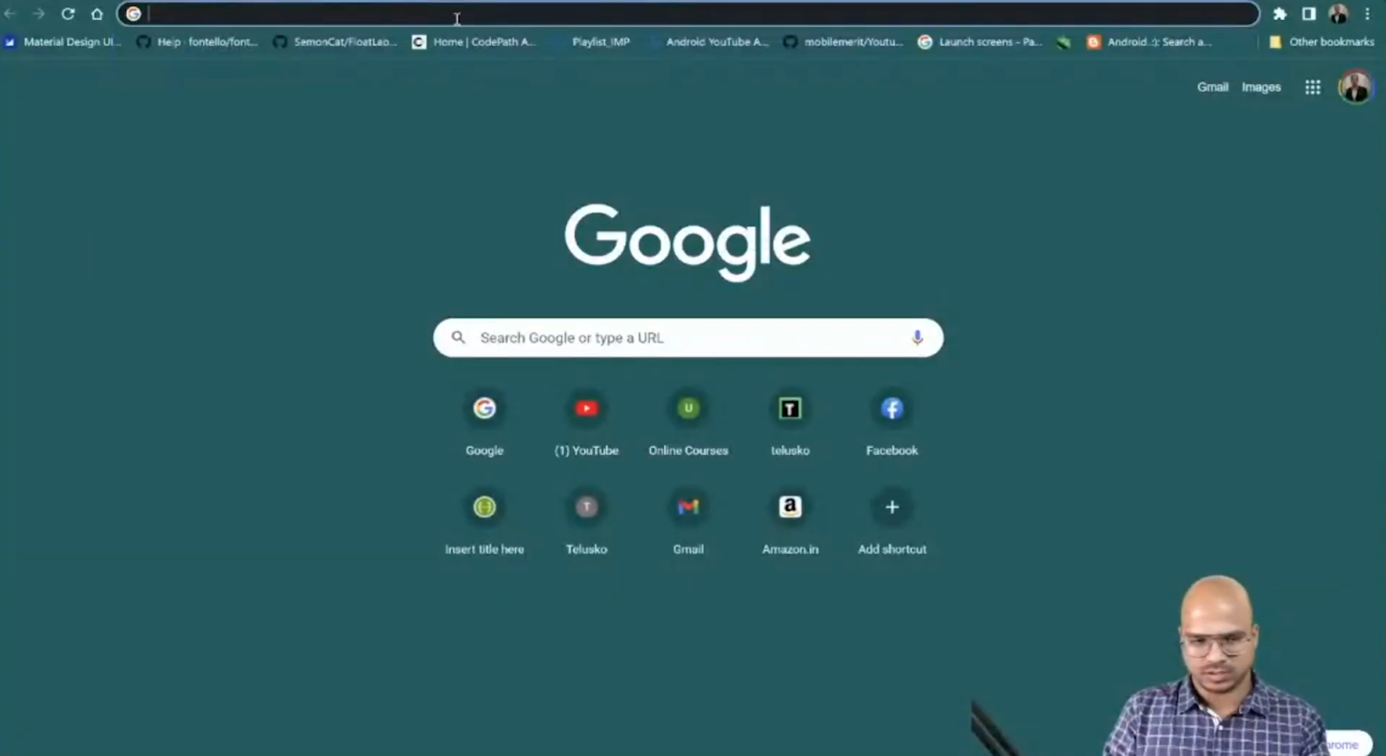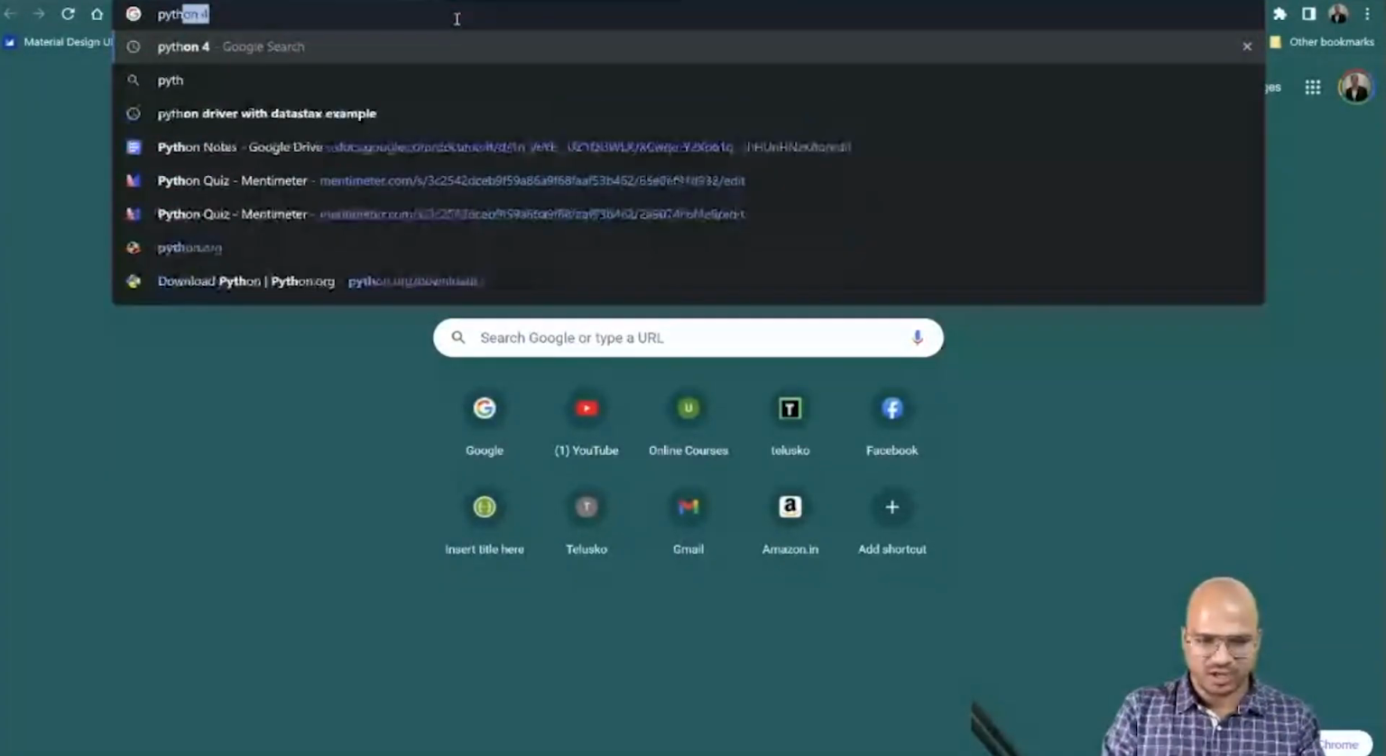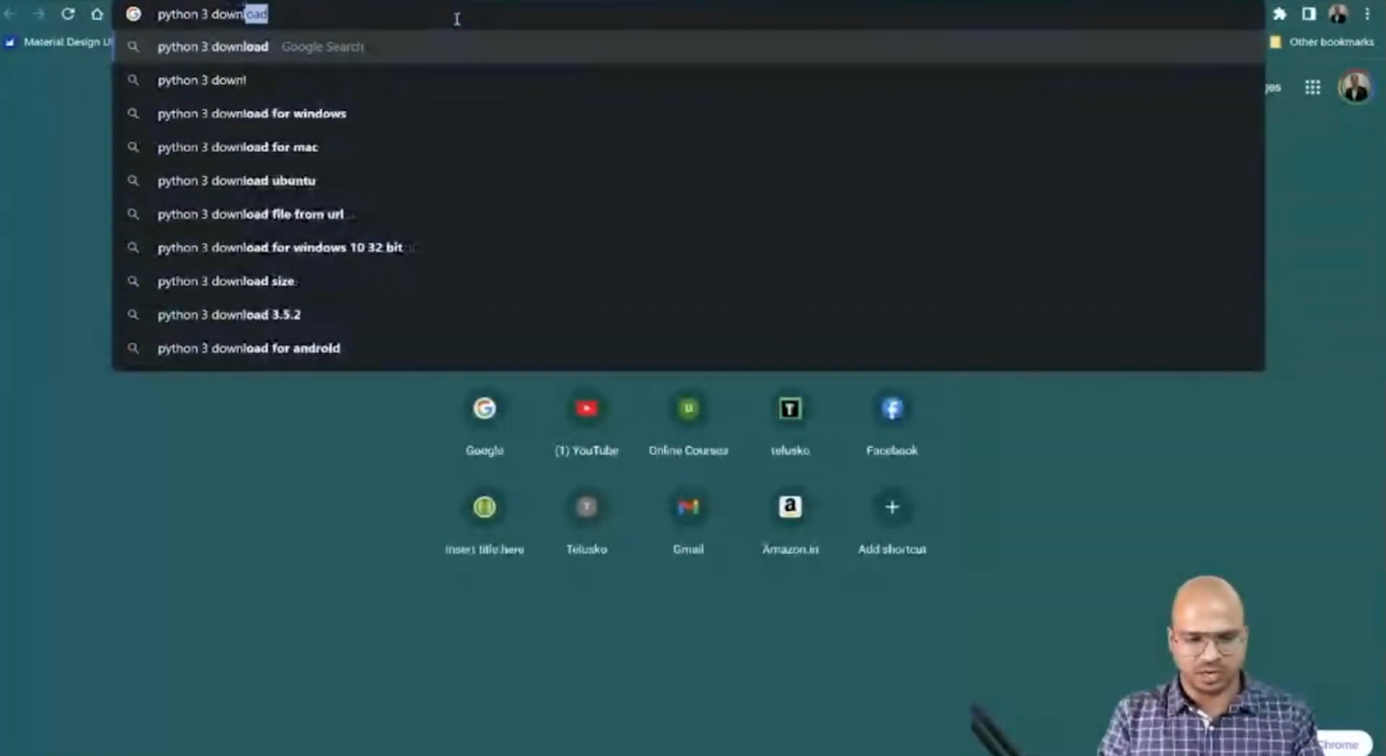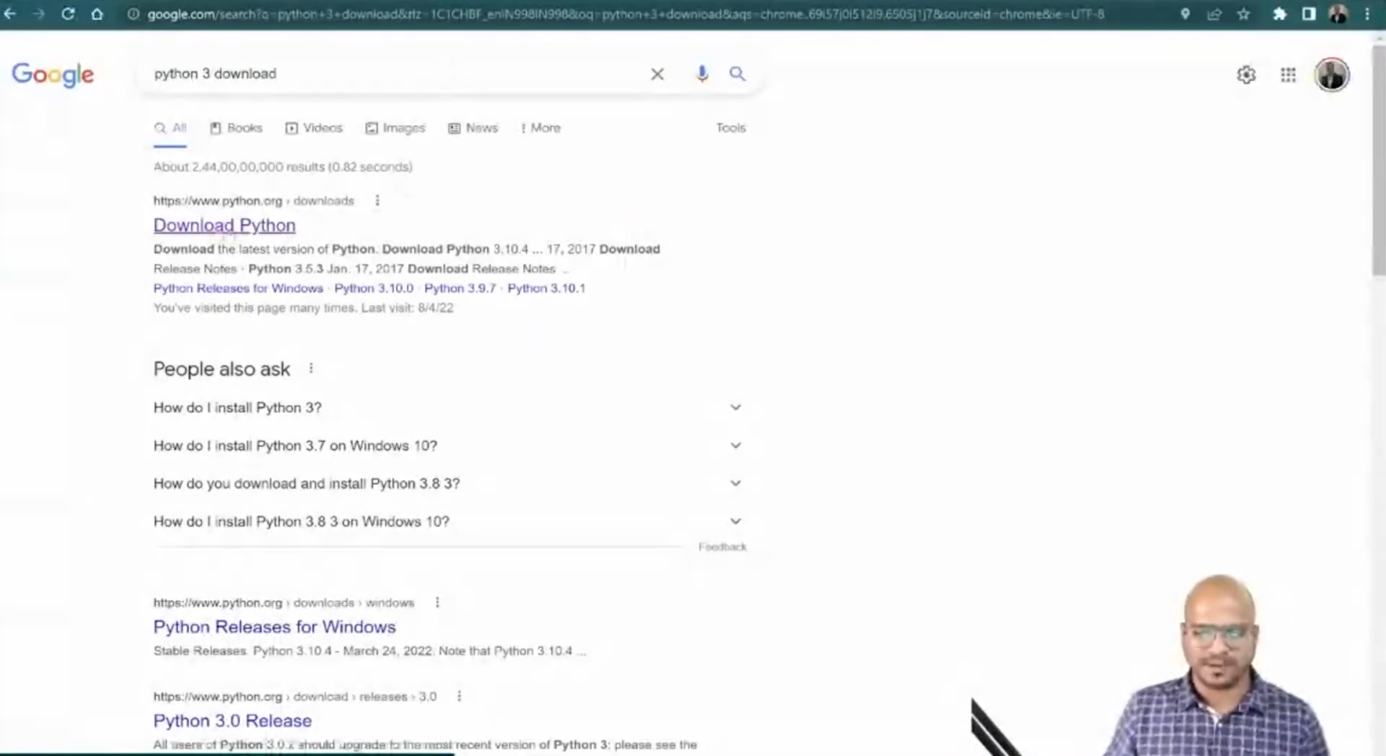Okay. Now the next step, how do you start to learn a language? Maybe by opening an editor, right? By installing the software. So the first step would be to install the software, and let's see what software we need. Basically you have to search for Python 3 download, and download the Python software.